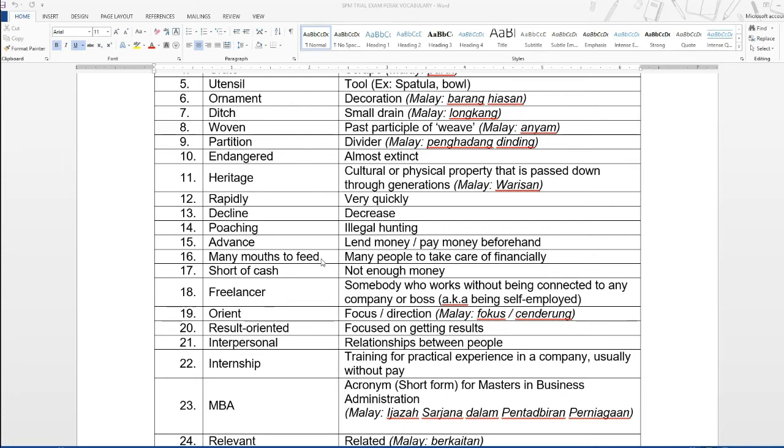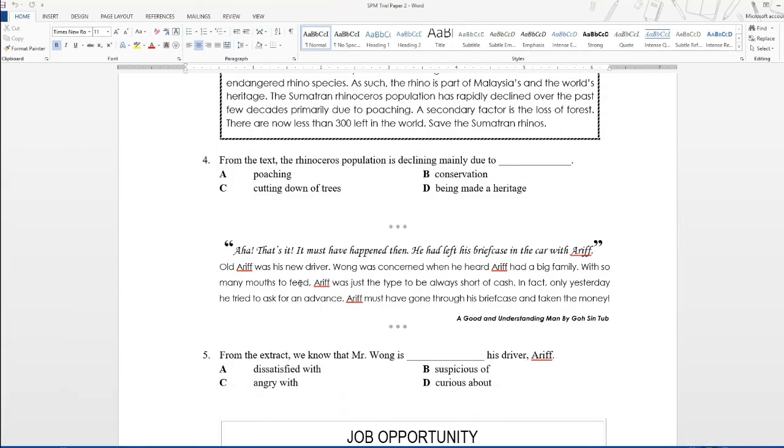So many mouths to feed means this person has to take care of many people financially. And short of cash means there is not enough money. So in other words, Arif here doesn't have a lot of money because he has a very big family.